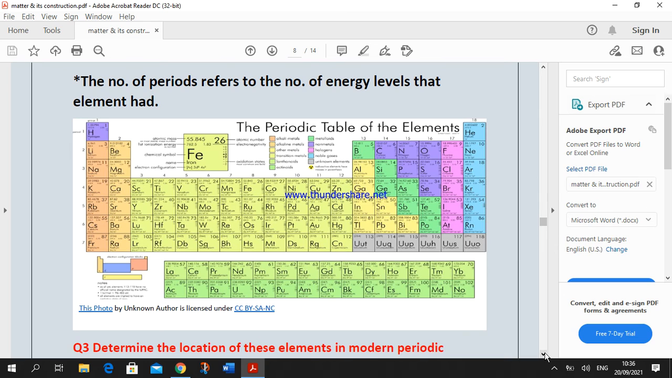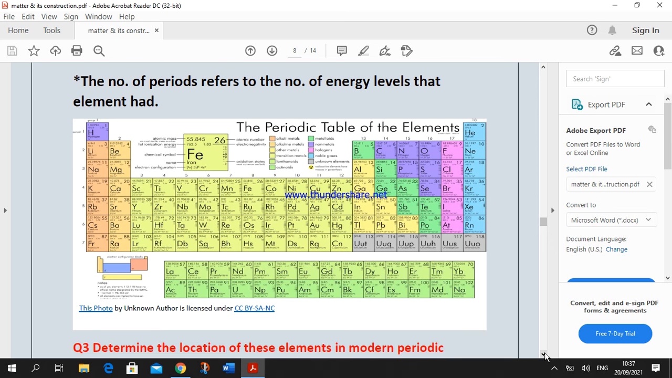and 18 vertical groups, where the number of the period refers to the number of energy levels occupied by electrons in each element, and the number of the group refers to the number of electrons in the outermost shell. So by knowing the atomic number of an element, we can determine its position inside the periodic table, okay.